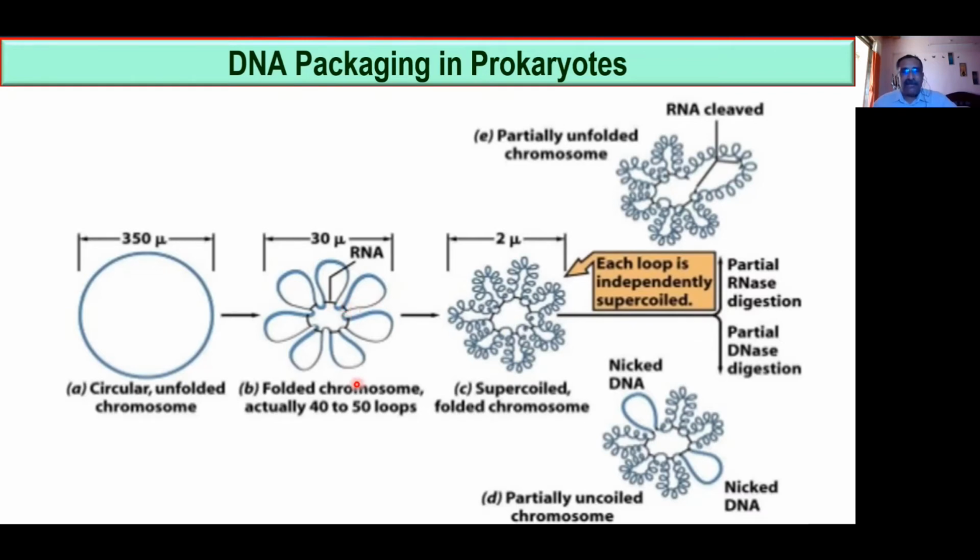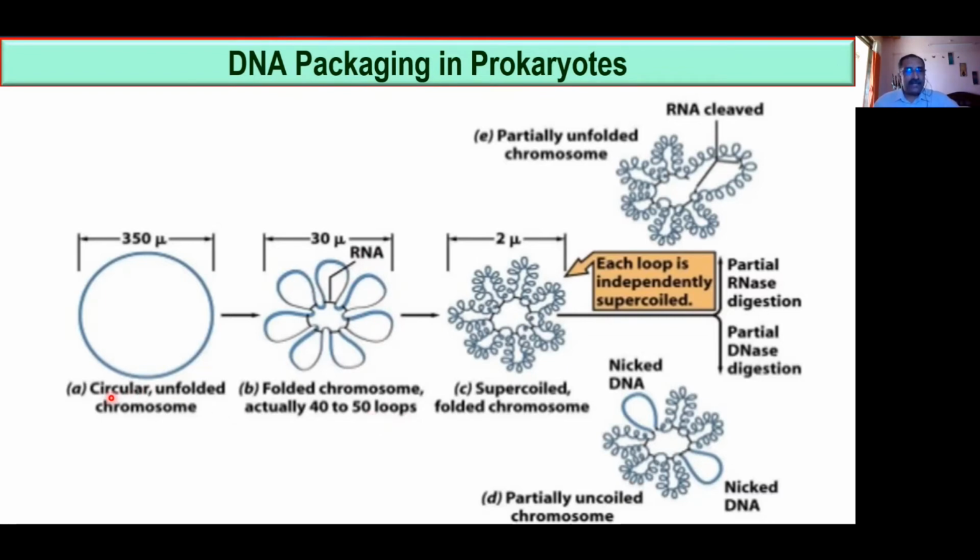Similarly, when this DNA is folded in this manner, these foldings are locked by using a substance called RNA. By using RNA, they are sealing it. And this kind of balloon-like folding is called loops. This is what is called loops.